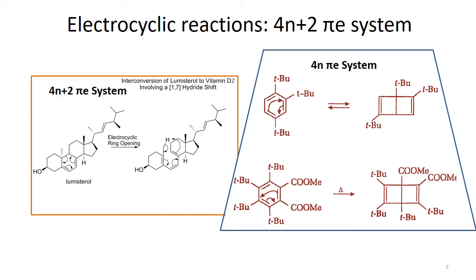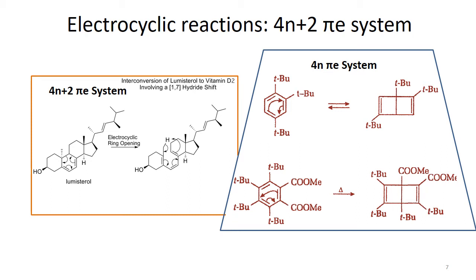This is how another intermediate is formed, and it undergoes a 1,7 hydride shift, another pericyclic reaction, a sigmatropic 1,7 hydride shift reaction. So this is how the 4n plus 2 pi electronic system is shown in the vitamin D2 synthesis.